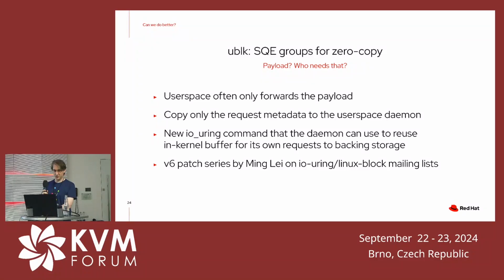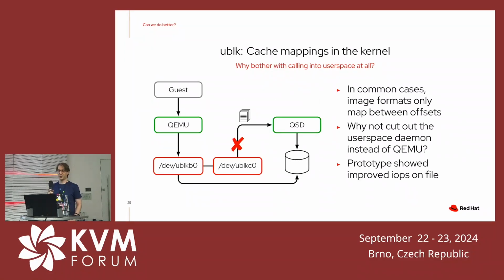The next thing that we could do, and that I wrote a prototype for a while ago, is: what if you skip user space completely? In many cases, the user space doesn't do very complicated things. It just maps things to a different file descriptor and a different offset. And we can just cache that in the kernel and then not call into user space at all. So in this case, we're not cutting out QEMU from the I/O path, but we could cut out QSD from at least the hot path. And only if you need to, I don't know, allocate new blocks or something like that, you still go to user space.